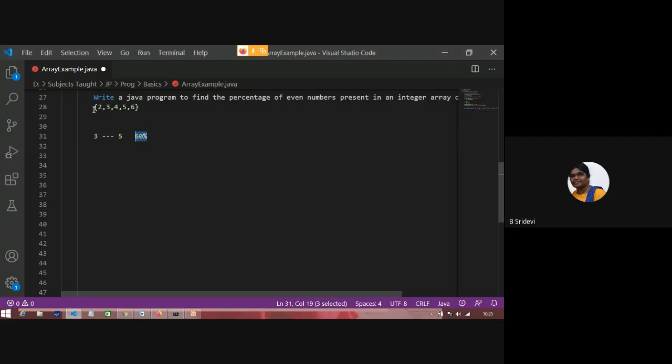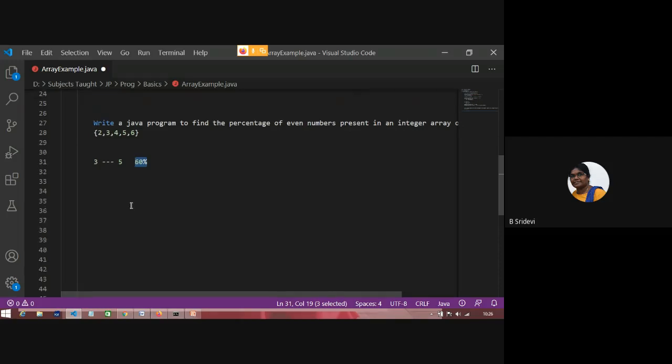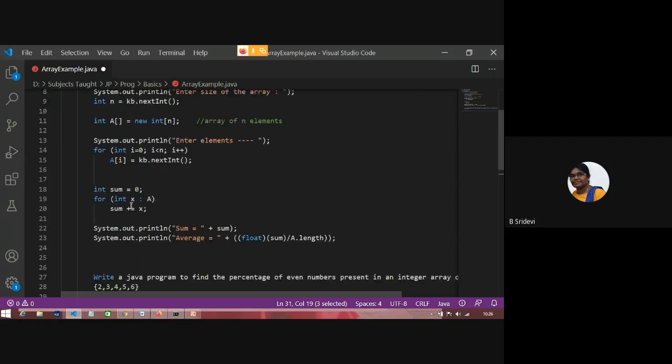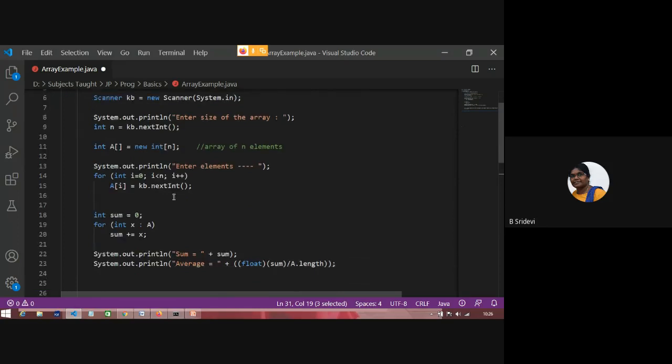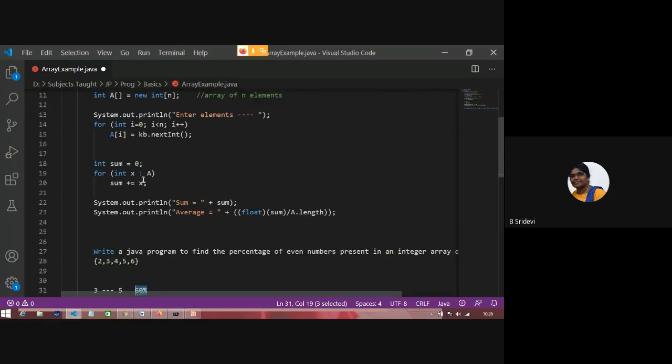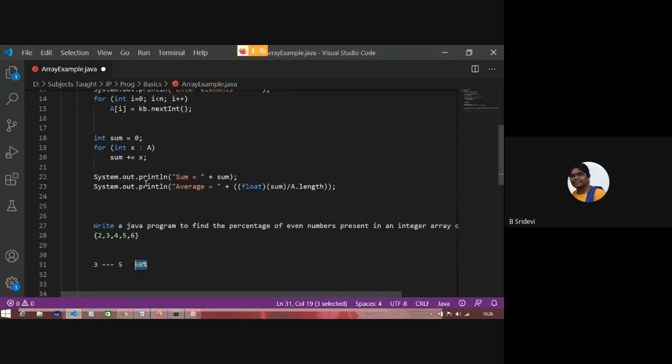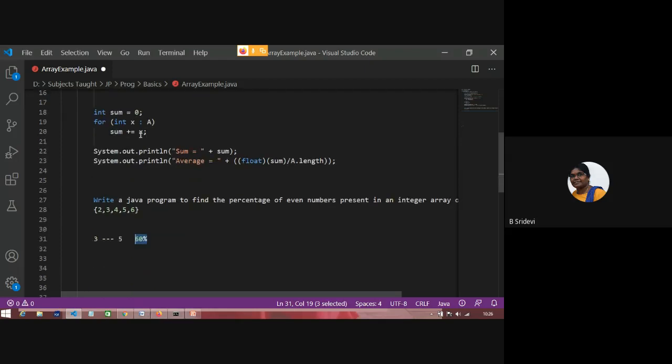Okay, so this is a program which was asked in the InfyTQ exam, which happened last month to your seniors. You can do that because you can read the size of the array, you can read integer elements, you know how to check whether a number is even or odd, and increment a counter for every even number, and you do number of even numbers into 100 by the total number of array elements. That's all. So will you write it on your own?